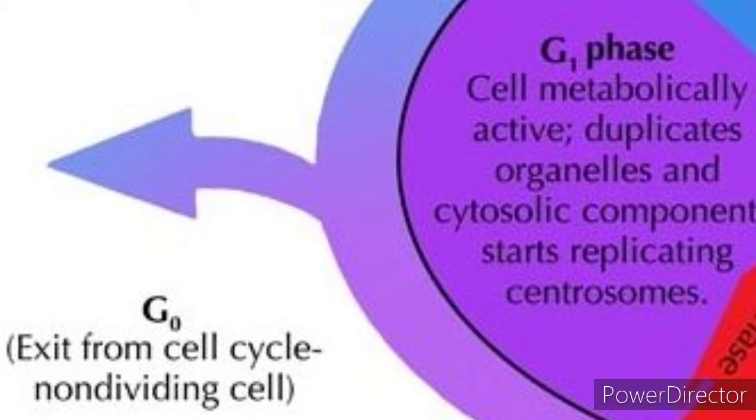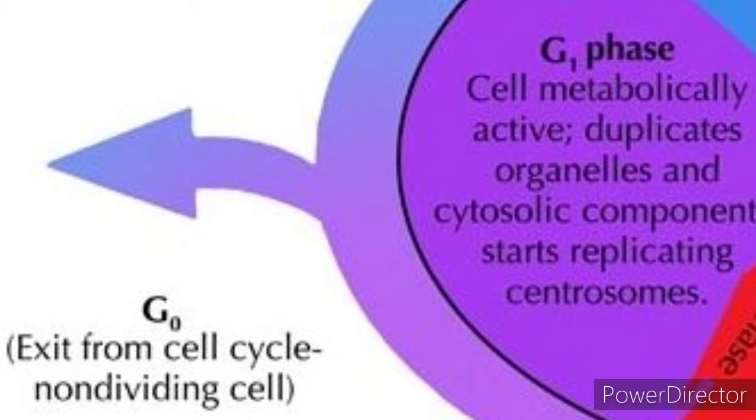So here the cell becomes metabolically active and grows by producing proteins, lipids, carbohydrates, and cell organelles, that is, mitochondria and endoplasmic reticulum.